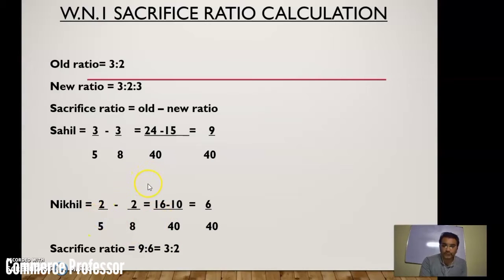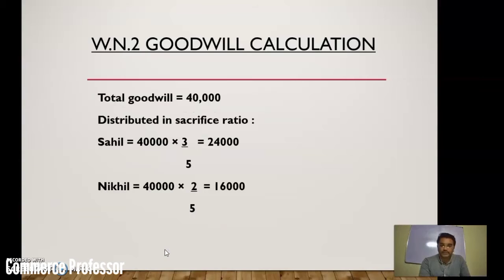Then 5 multiplied by 2. So you get 16 minus 10, and ultimately the new fraction is 6/40. While considering this for the sacrifice ratio, just consider the numerators, that is 9:6. If we simplify it, you get the sacrifice ratio 3:2. So this was the calculation of the sacrifice ratio.